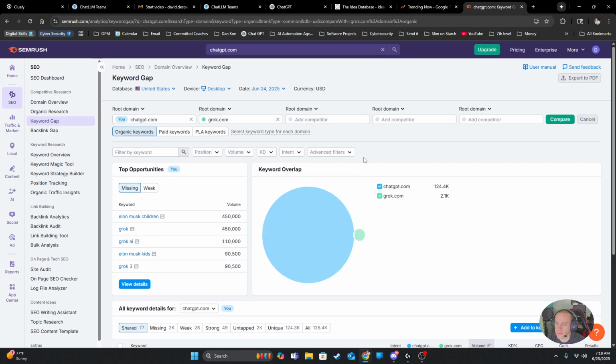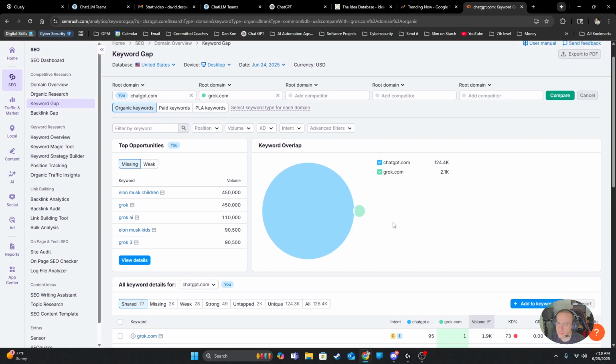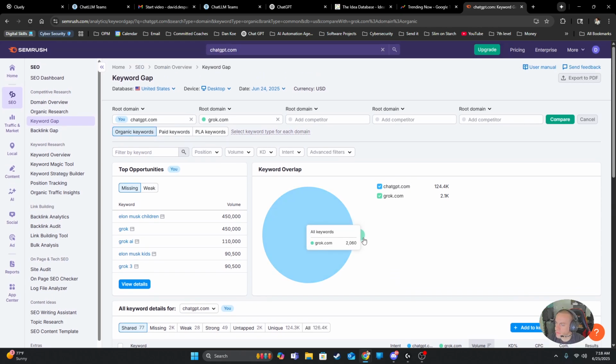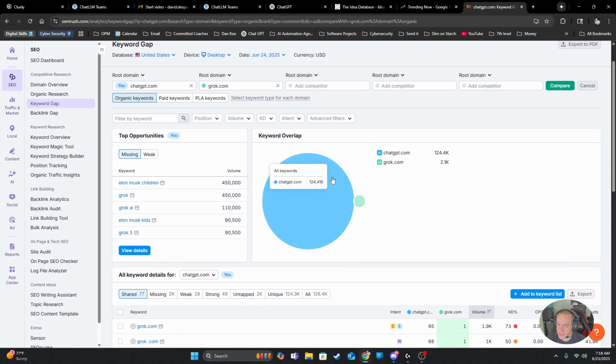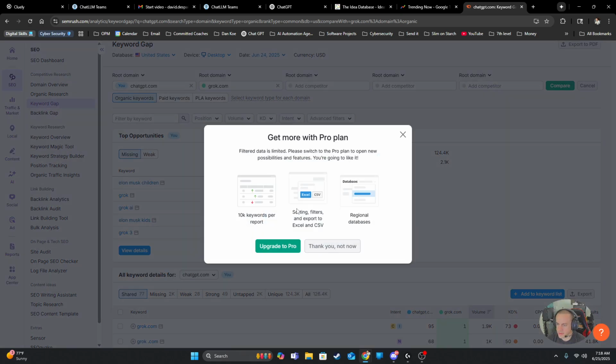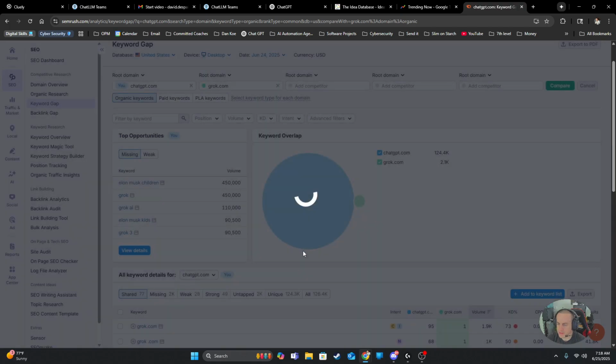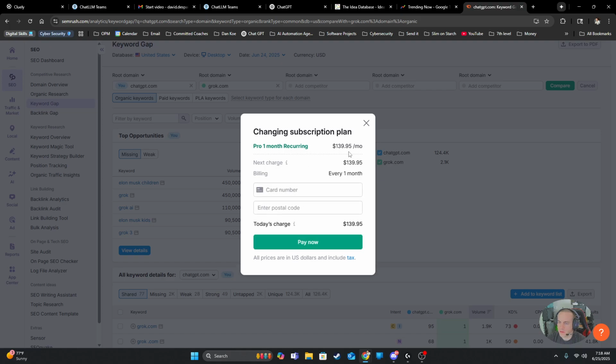Compare it. Oh, so there's a massive difference between the two. Obviously, ChatGPT's been around longer than Grok. Let's see all the keywords in ChatGPT. You've got to upgrade. How much does it cost to upgrade? $140 per month. We're going to pause on that for now.